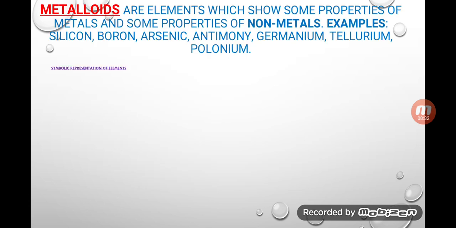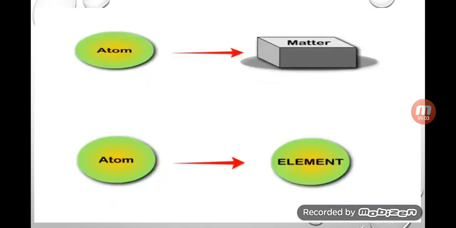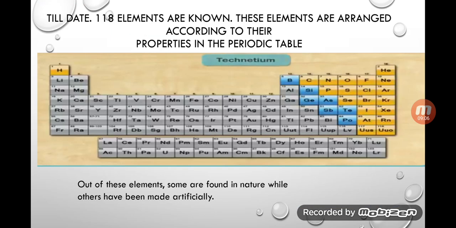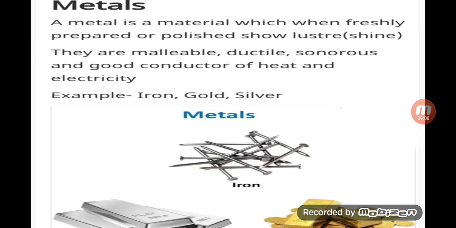Now what are metalloids? Metalloids are elements which show some properties of metal and some properties of non-metal. Yes, they can show both properties. Sometimes they show the property of metal, sometimes the property of non-metal, like silicon, boron, arsenic, antimony, germanium, beryllium, polonium. These are the metalloids. You can see the blue line in the periodic table, very clearly. That is the metalloids. It is very clearly given here. Now see.